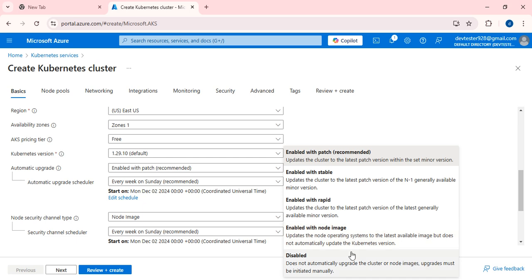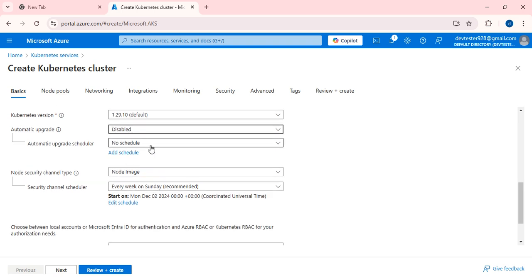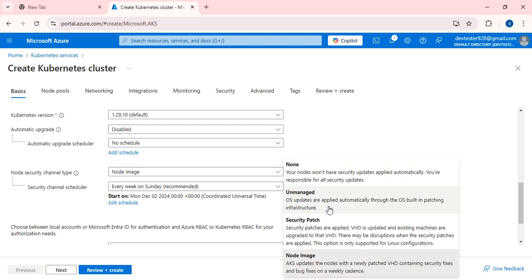So right now the update is not required, so that's why I'm going to disable it. Once I select disable, there is no schedule. And for the node, if I want to update my node with the recent security patches, then your node won't have security updates applied automatically. You are responsible for all the security updates. If I select none, then I will be responsible for the security updates.